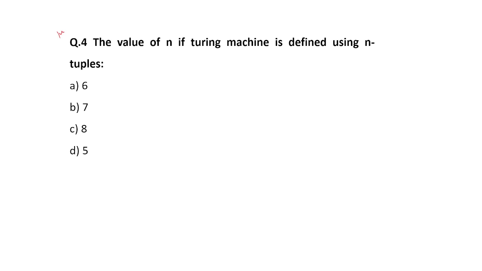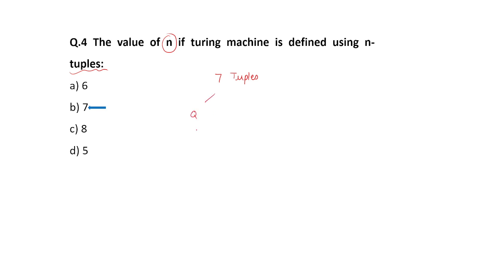Another question is also very important and easy. It says the value of n if Turing machine is defined using n tuples. What is the value of n if we are using n tuples in Turing machine? So students, its answer is 7. Now let me explain this. In Turing machine, there are always 7 tuples. You have to remember this point.